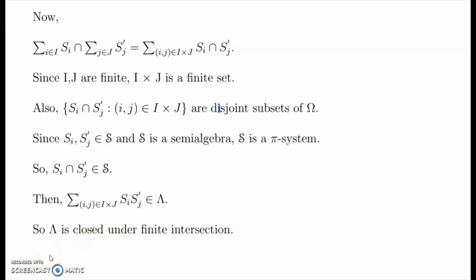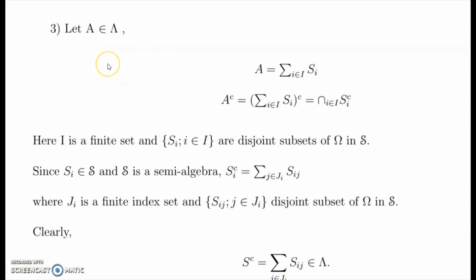Now we prove it is closed under complementation. Let A belongs to lambda. Then A can be written as summation i belongs to capital I, S_i. Then A complement is equal to the complement of summation i belongs to I, S_i, and that is intersection i belongs to I, S_i complement.